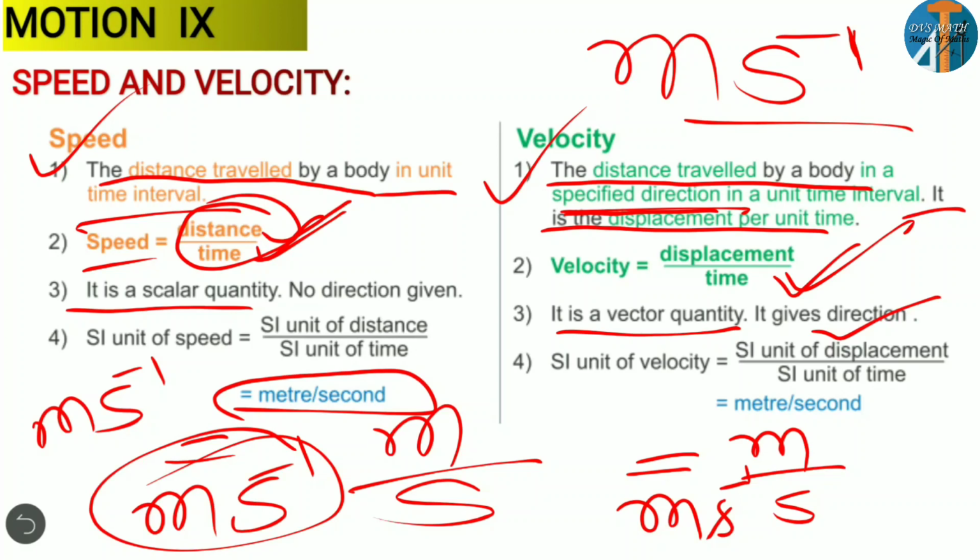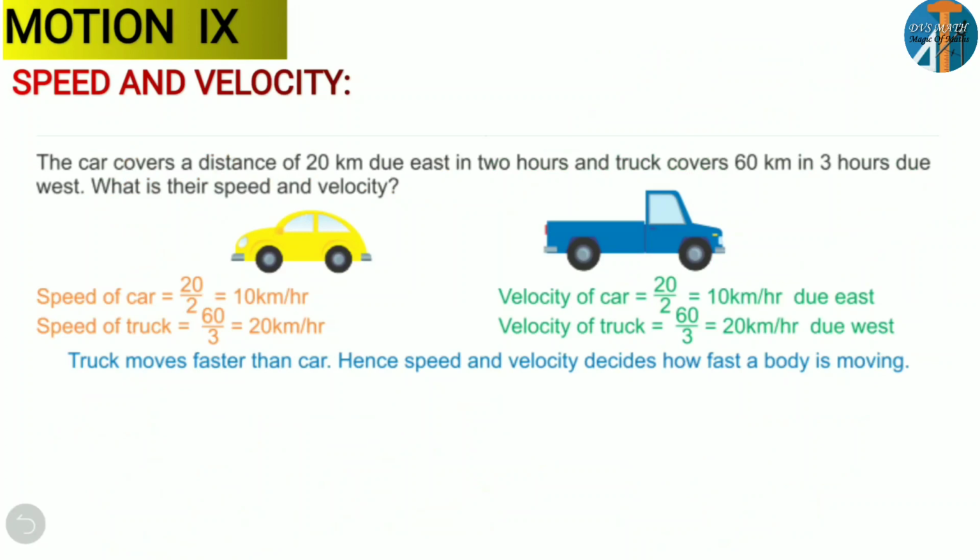Clear? So this is the difference between speed and velocity. Distance traveled by a body in unit time is speed, or displacement per unit time is velocity. Speed is equal to distance by time, velocity is equal to displacement by time. Speed is a scalar quantity, velocity is a vector quantity. The SI unit of speed is meter per second, and the SI unit of velocity is also meter per second. Clear? So you can observe here clearly how we differentiate speed and velocity.